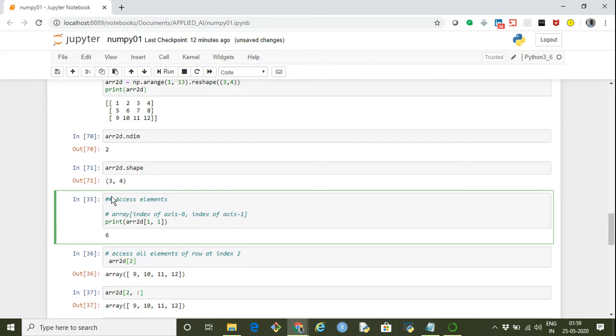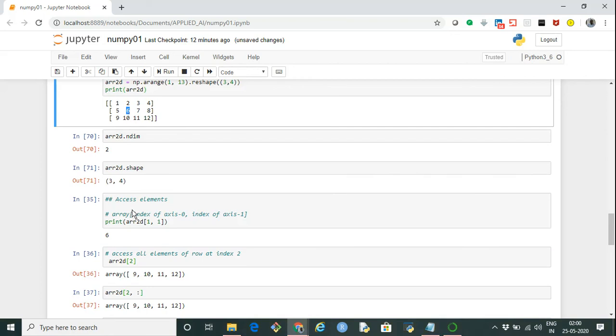So let's say we want to access this particular element 6. We give arr2d, which is the name of the array, then square brackets, and we have to give the index of the first axis. First axis means row. In which row is it coming? Since the index starts at 0, this is row 0 and this is row 1. So here we give 1. And what is the column? Column 0 and then first column. So it is column 1. So arr2d[1,1] gives the value of 6.